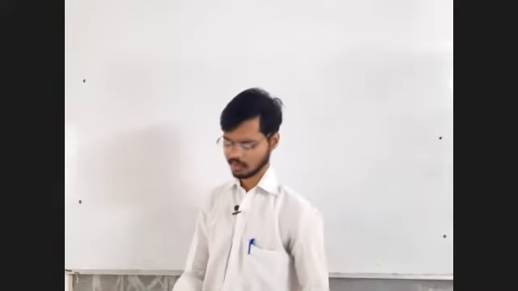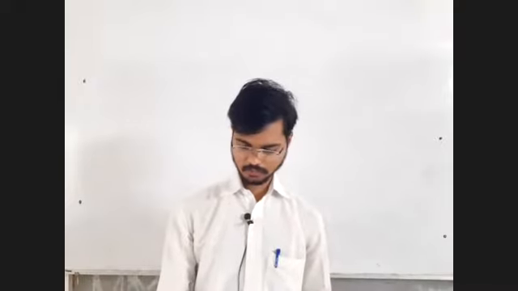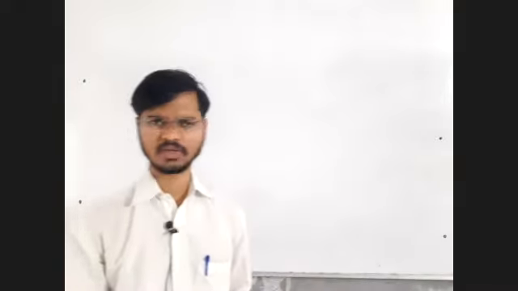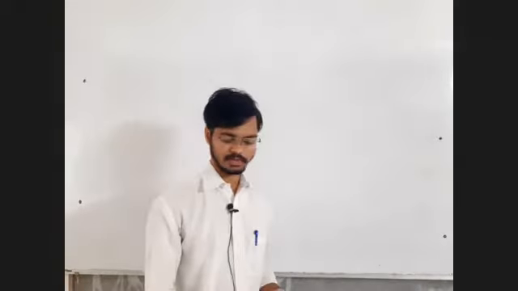Question number 52 is one equation, one unknown, two equation, two unknown problem. We are not going to waste time on that. If there is some silly mistake you are doing, check that, or I will check that later. It is simply a one equation, one unknown, two equation, two unknown, and three equation, three unknown problem. So those two equations or three equations we can write and we can solve those equations in the exam.